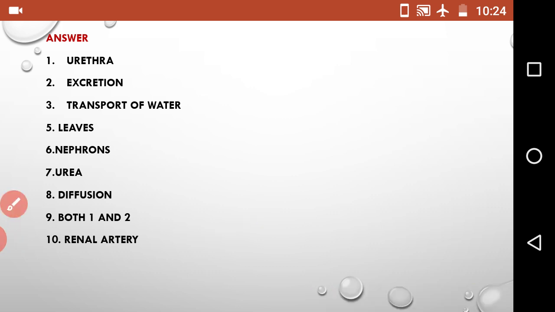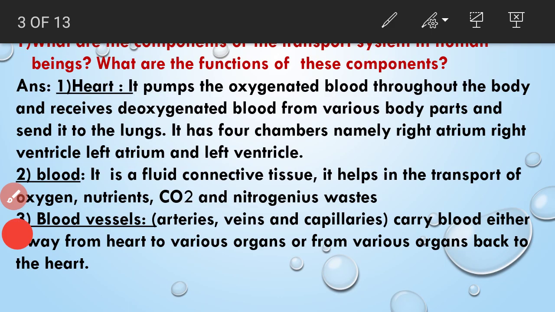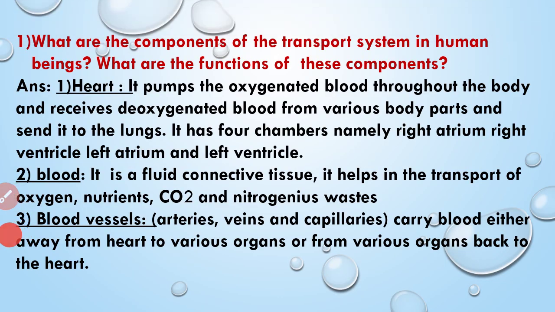Now let's move on to the question answers. Okay, the first one: what are the components of the transport system in human beings and what are the functions of these components? So there are three major components which help to transport substances. They are heart, blood and blood vessels. So let's see the functions of these components.